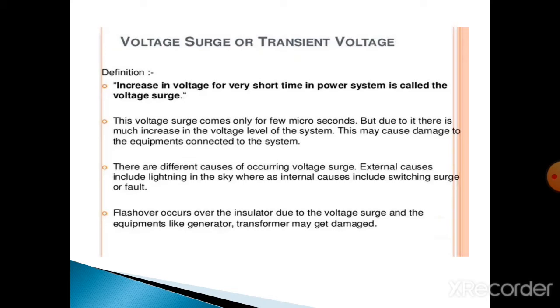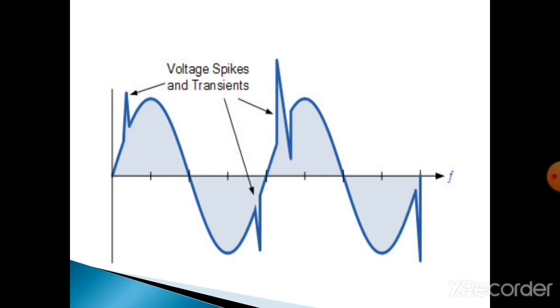And next, there are two different causes occurring in power system transients, that means voltage surge. First one is internal causes, second one is external causes. Okay, next we will see the different causes of transients. In this diagram, we have drawn the graph between frequency and voltage. In normal supply, there are no spikes in the sine waveform. If there is any fault, that means any over voltages in that particular circuit, voltage spikes will be generated.